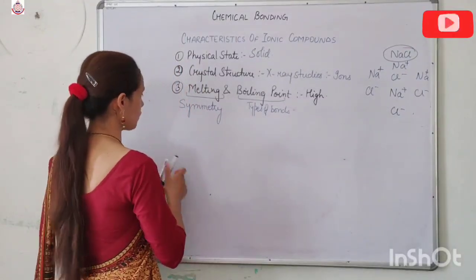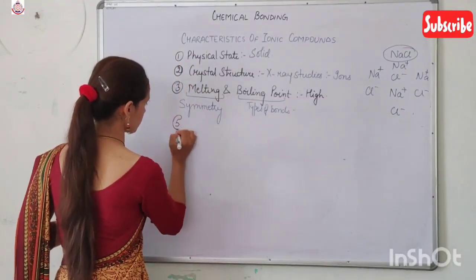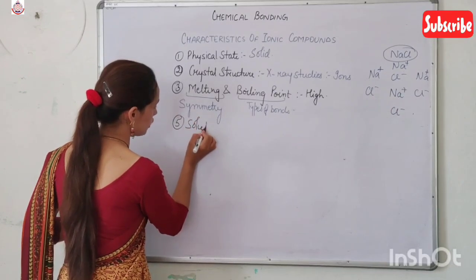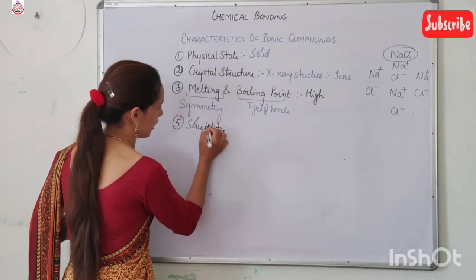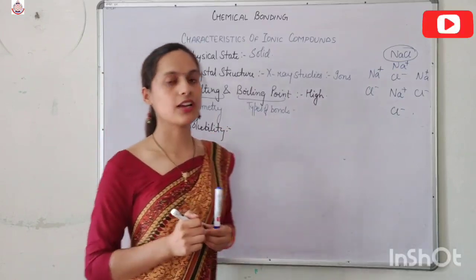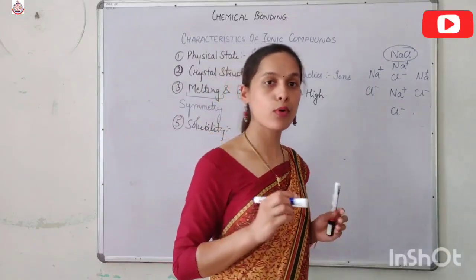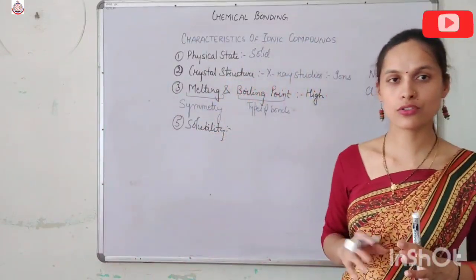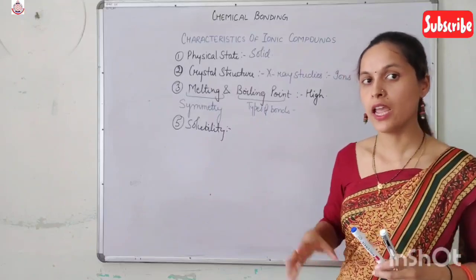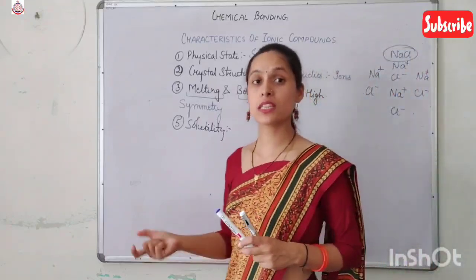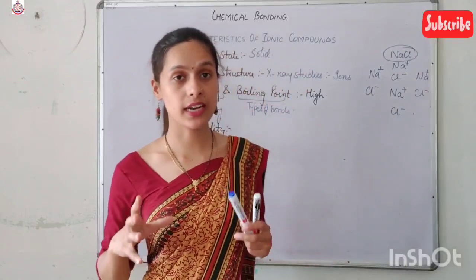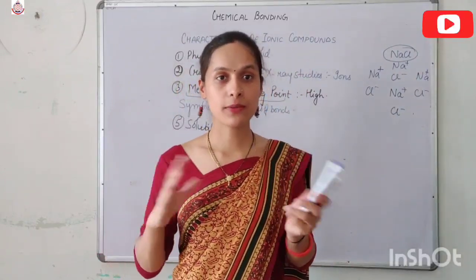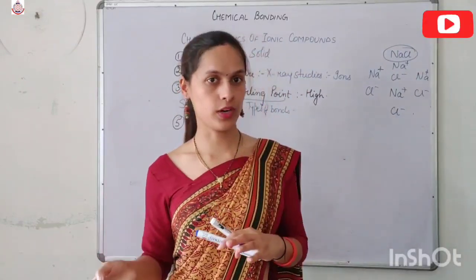Now, fifth, if I talk about solubility. Ionic compounds are soluble in polar solvents. Now, in our previous videos, in electronegativity, we studied that we have two types of bonds, polar and non-polar.